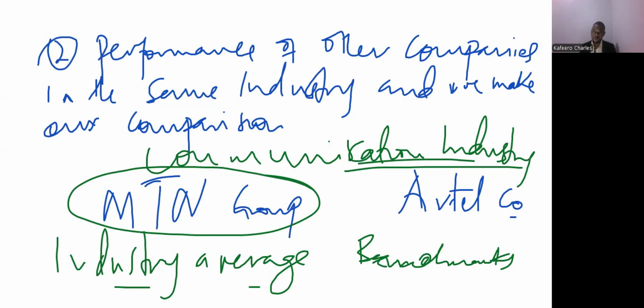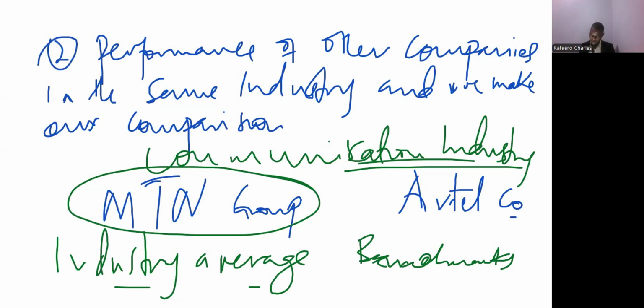If at all you have to make a comparison between two companies, they must be at least almost the same level, but they must be in the same industry. You can't compare a manufacturing company with a communication media house. It will not make sense because they will be having different risks. The reason why we are looking at the industry is because we expect that all companies within that sector are facing the same business risks and other kinds of risks.